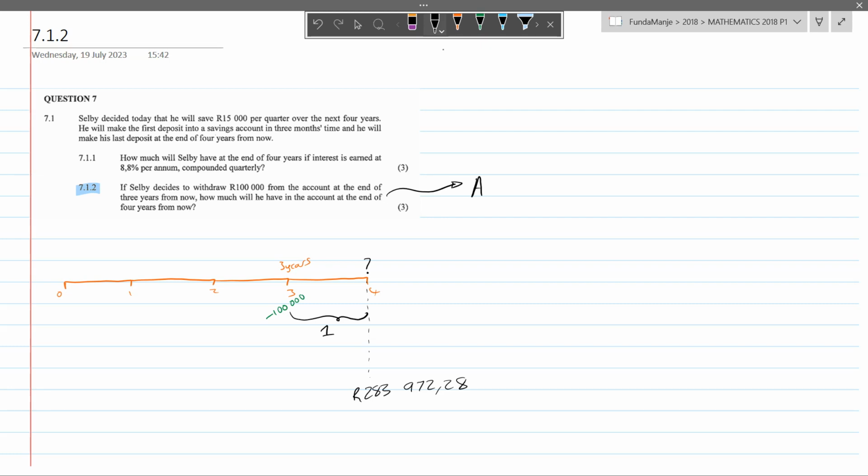So in order to find the amount that he has in this current timeline, it will be the amount that he would have had if there were no withdrawals, which is the 283,972.28.